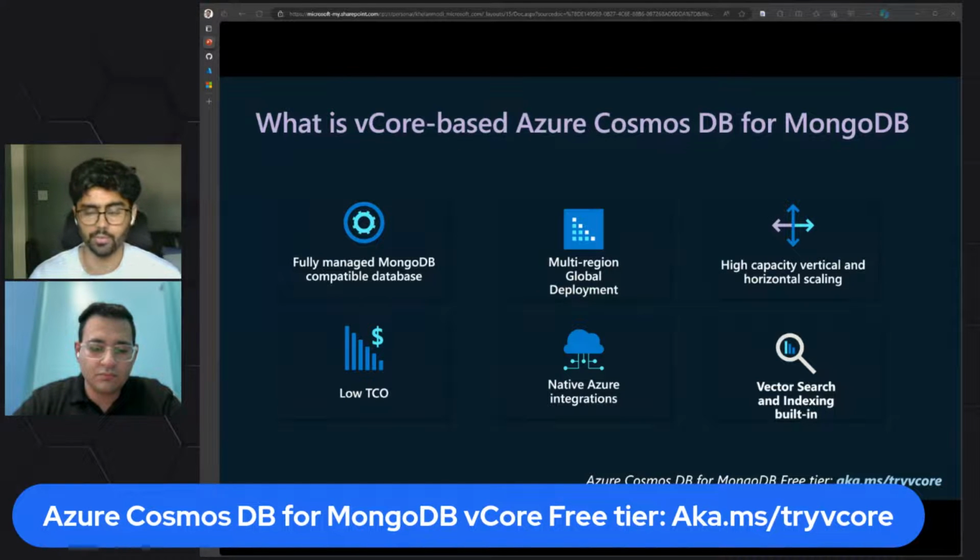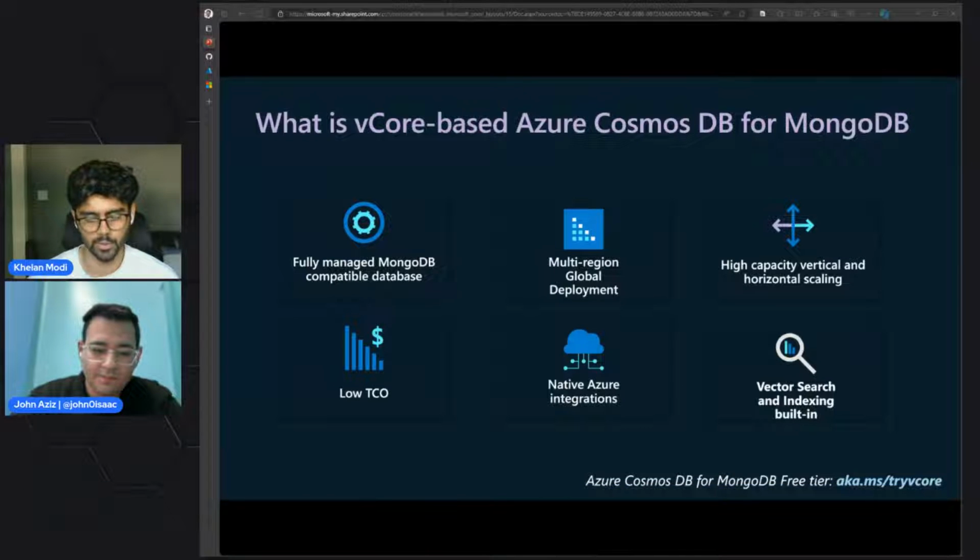By integrating the well-established MongoDB framework with the Azure ecosystem, we are able to give you the best ecosystem possible to build your GenAI applications. But why would anyone use vCore-based Azure Cosmos DB? Users can have just one database for their operational as well as transactional data along with their vector data. It's an all-in-one database, so you're going to save on cost and complexity.